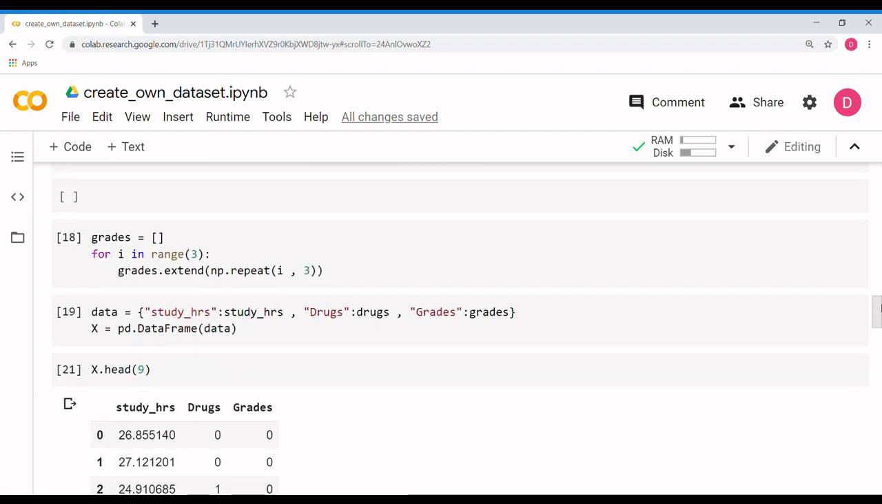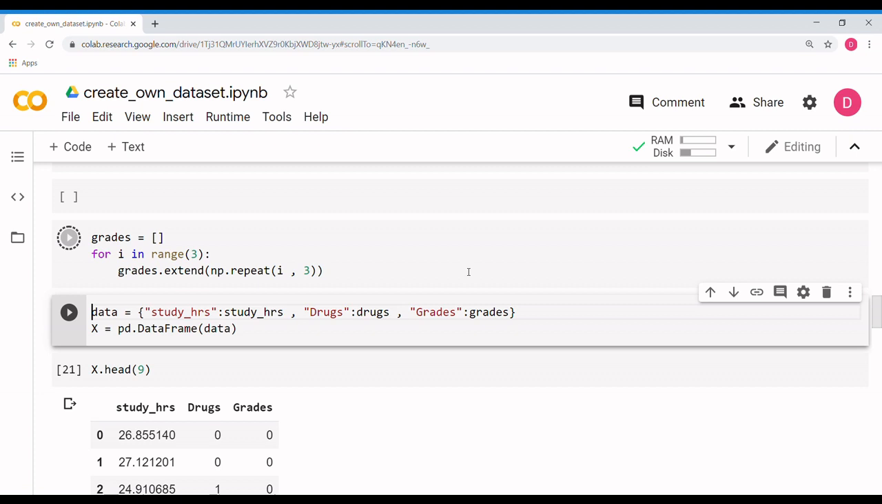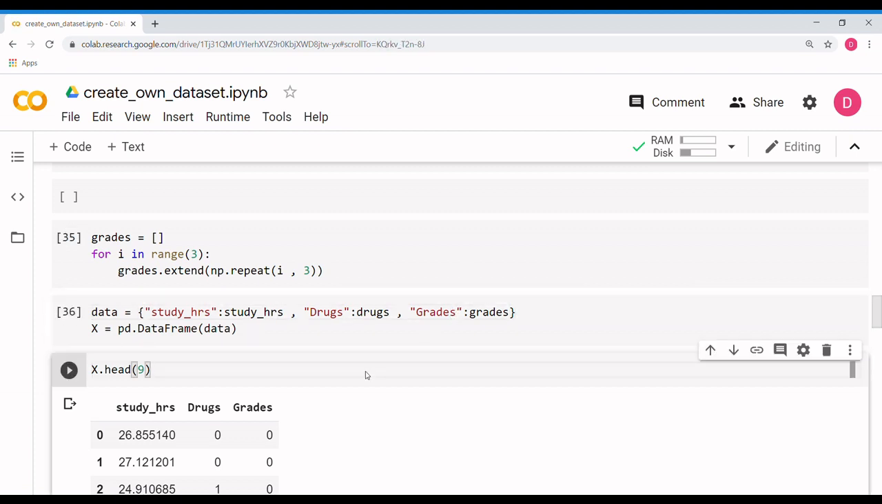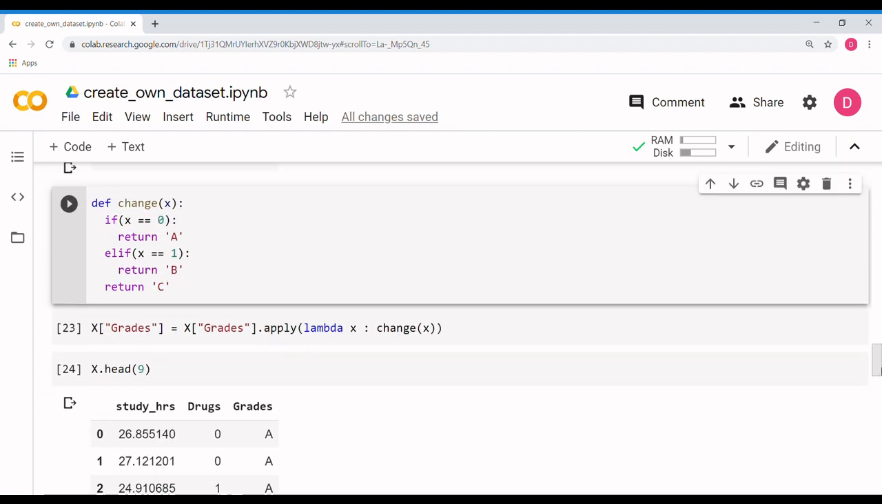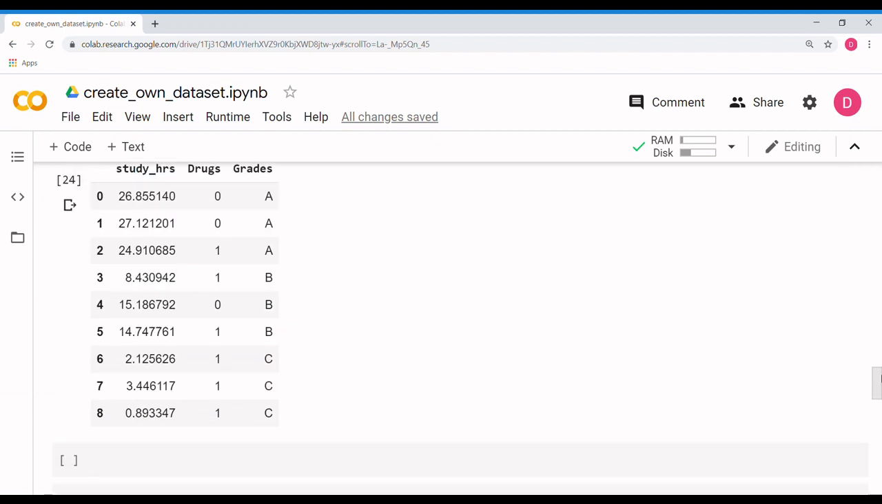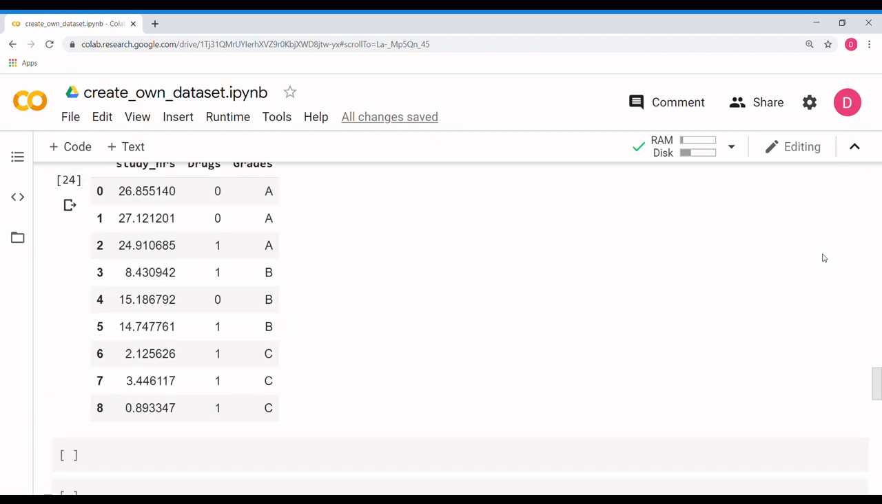So let's run all of this. Let's run this one, this one too, and this one. So you saw 0 0 0 0 1 1 0 1 1. This is what we saw in the drugs column. This was in the study hours column, and these are still the same, 0 0 0 1 1 1 2 2 2. Now the last piece of code just changes this 0 0 0 to AAA, and similarly for B and C. So this was how to create a whole data set. Now we'll go back to slides.